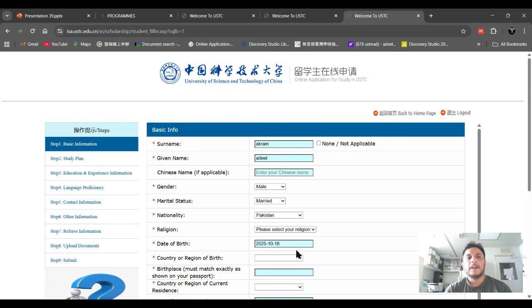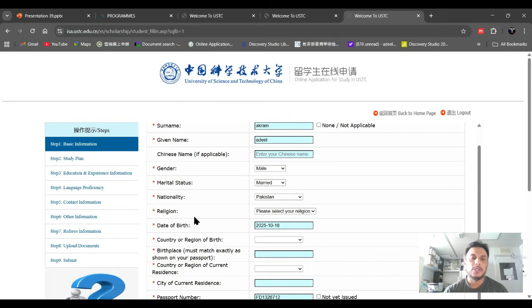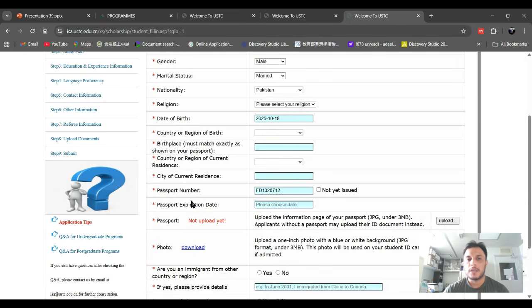After clicking on save and continue, it will show you nine steps to complete the application. The first step is the basic information. The second step is the study plan. One by one we will see all of the steps. First of all, you have to provide basic information: your name, nationality, date of birth, marital status, religion, passport number, and current residency, and you have to upload a passport photo which must be in JPG or picture form. Otherwise, they do not accept PDF or document files. So remember this.